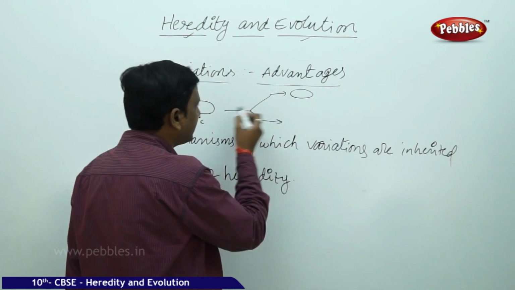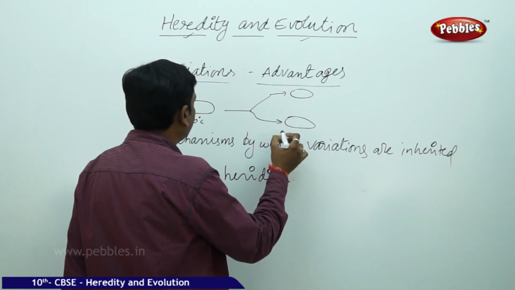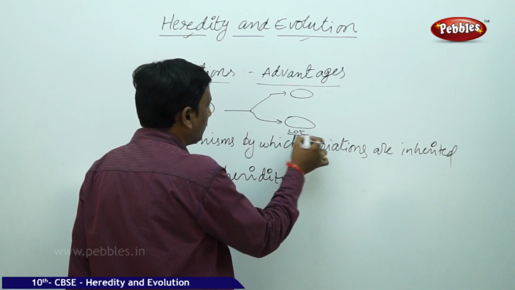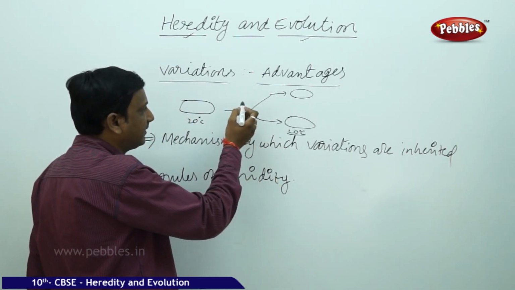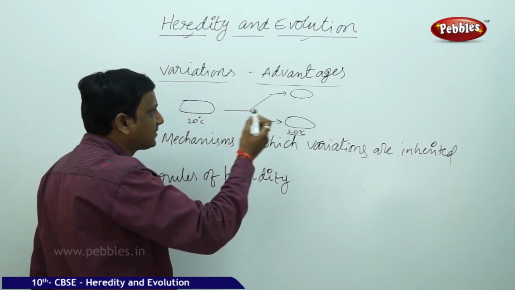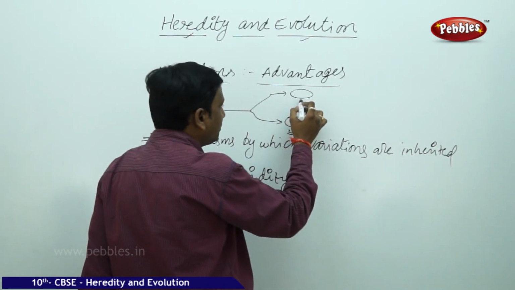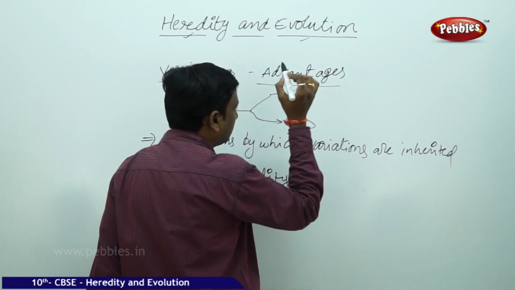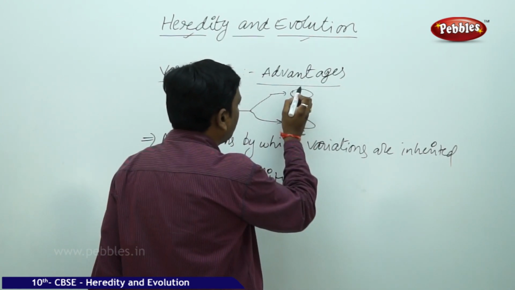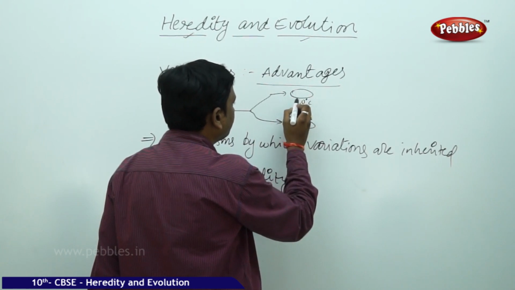In the progenies, in the next generations, some bacteria are still able to withstand only 20 degrees, but in one of the generations of the same species, there is a variation that the bacteria can withstand 30 or 40 degrees.